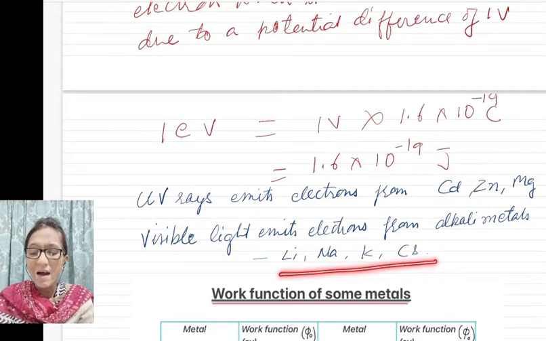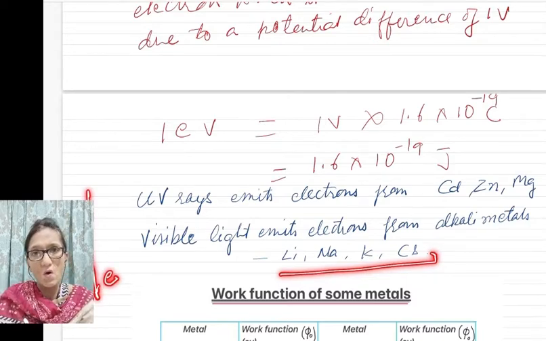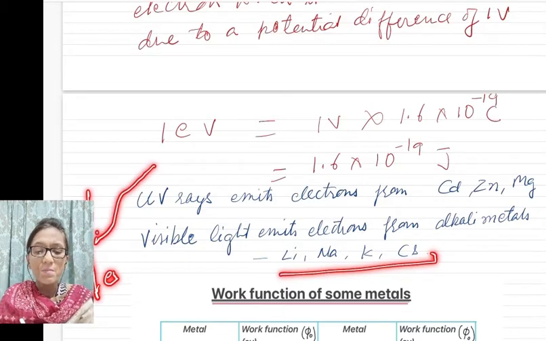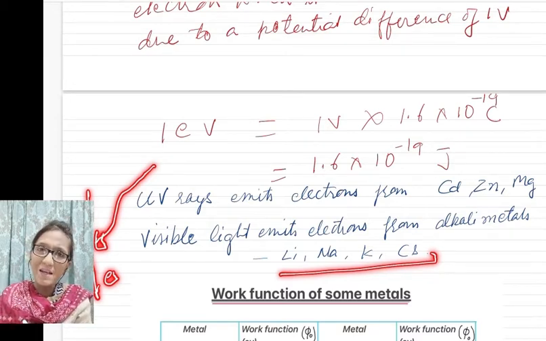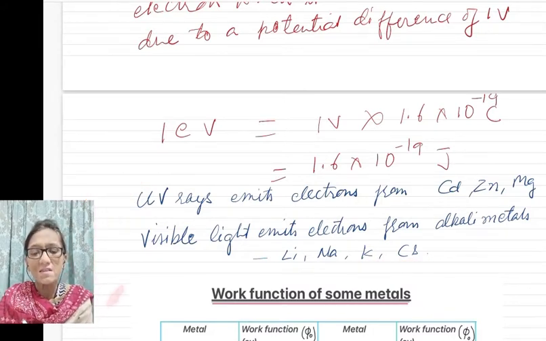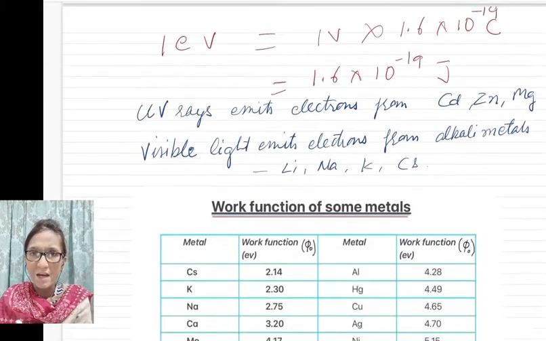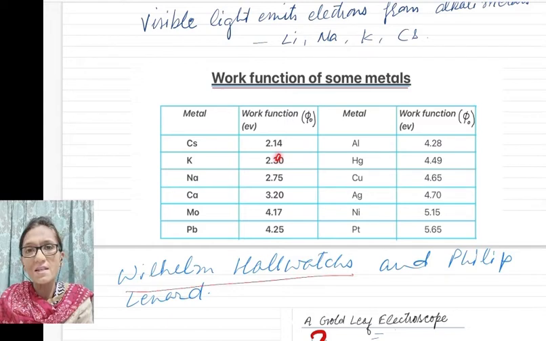Now for alkali metals like lithium, sodium, potassium, cesium, you can take out electrons from these metals by irradiating the metal with only visible light. So we found that for different metals we need different work functions for getting electrons outside the metal surface. Here we have a list of work functions of some metals. Cesium has the smallest work function, 2.14 electron volt.